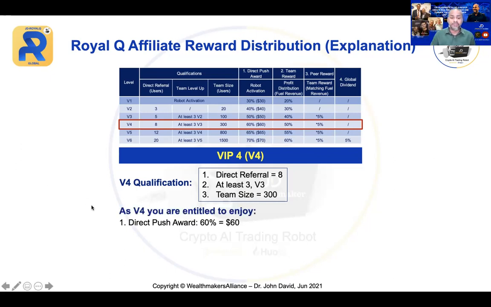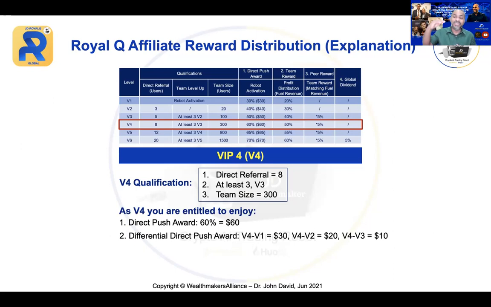Now, what is the benefit? As V4, you will see you enjoy direct push of 60%, which is $60. So every time somebody directly under you activates, you will get $60. And then you enjoy the differential. Now is how many levels? Now is 3 levels. Can you see that? You will enjoy 3 levels: V3, V2, V1. Next, team rewards will be 50% from the total trading. You enjoy 50%.